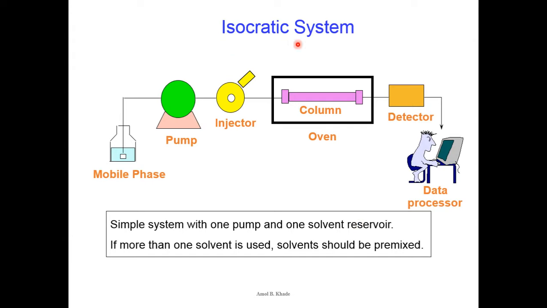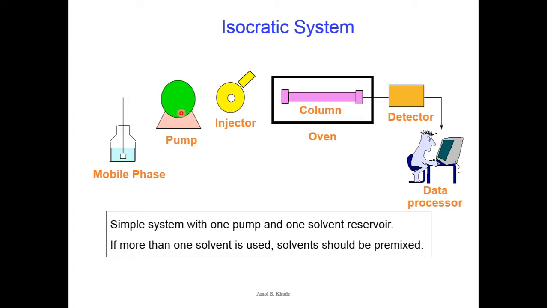So what is there in LC isocratic system? Okay. So in LC isocratic system, as I told you, iso is similar, so we have the same composition of the mobile phase or the solvent system. So you can see here there is a mobile phase which is kept in a reservoir bottle, which is pumped by this particular pump.